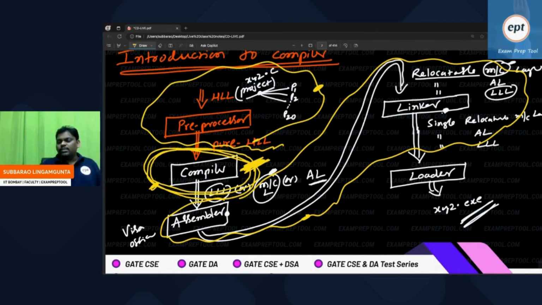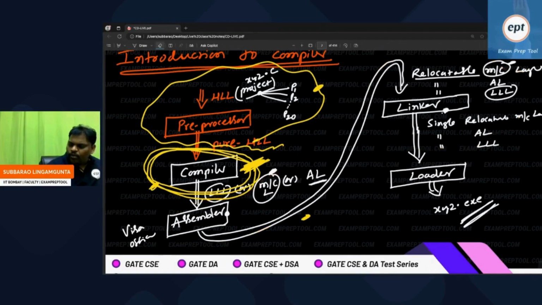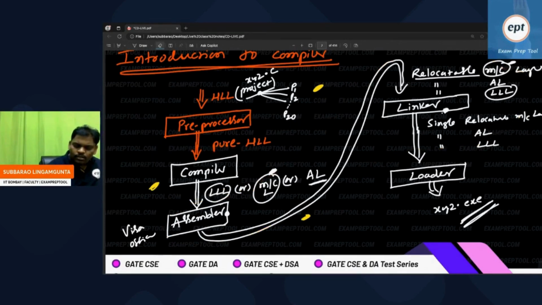These many things, who will do? For preprocessing one time, compilation one time, assembler one time. If I keep on doing, the user will be troubled. User may not be happy. He may stop programming. So that is the reason when I say compile, not only compiler, before compiler something will be done, after compiler also something will be done. Yeah, I hope everyone got it. Thank you so much for asking, Vipul.